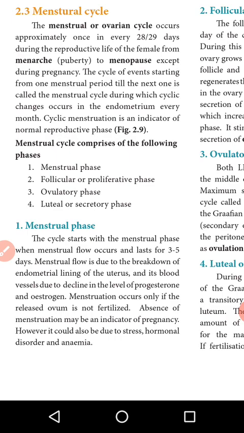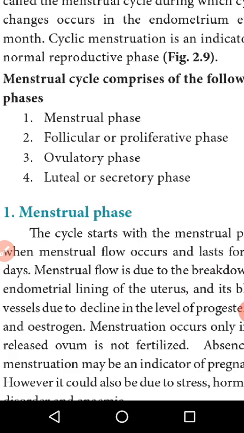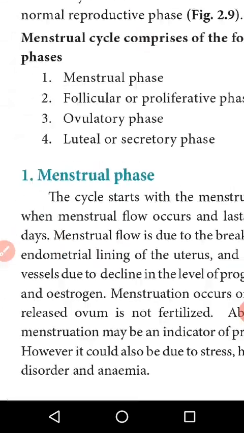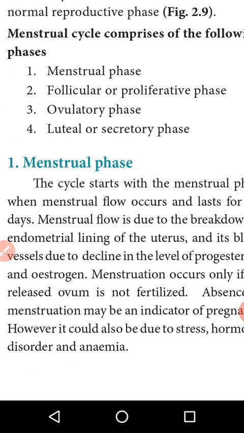Now the menstrual cycle involves four phases. What are the four phases of the menstrual cycle? The first one is the menstrual phase. The second one is the follicular or proliferative phase. The third one is the ovulatory phase. The fourth one is the luteal or secretory phase.